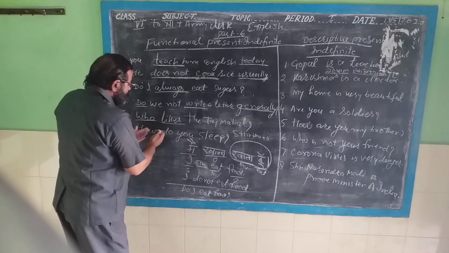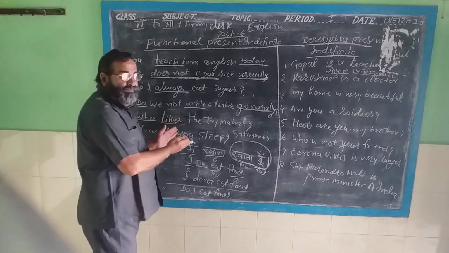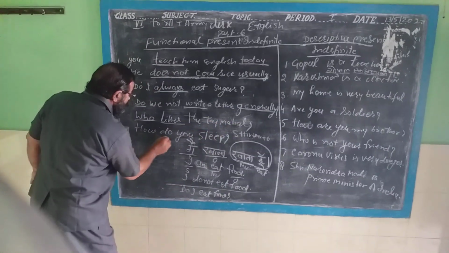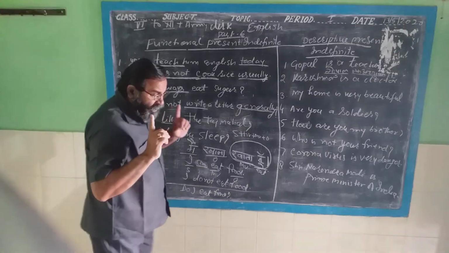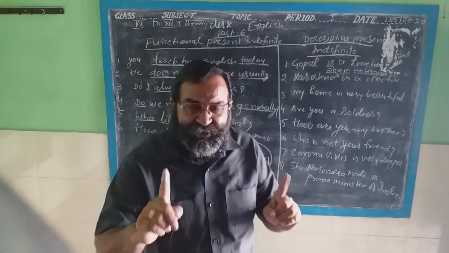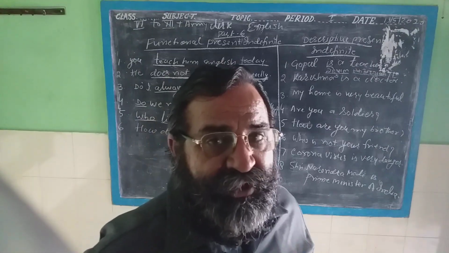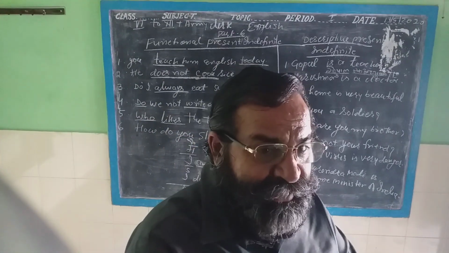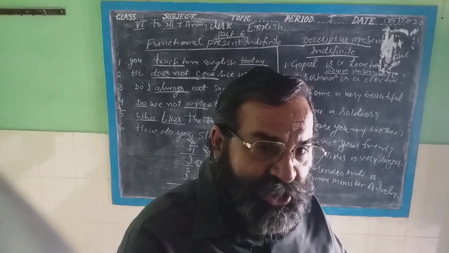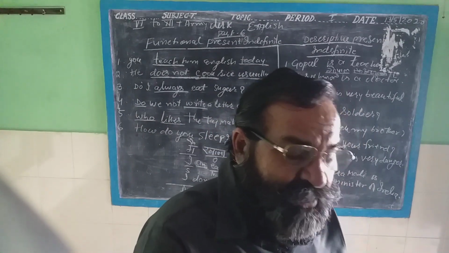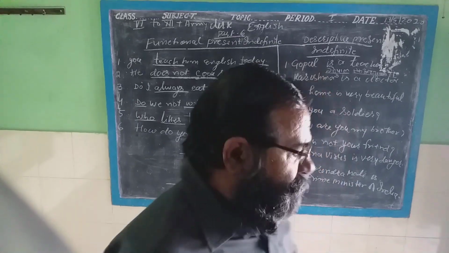After who, only the main verb will come. Who likes the Taj Mahal? Only the WH word who is the only word after which only the main verb comes. But with the remaining WH words, after the WH word do or does will come, and after do or does there will be the subject, then the main verb will come.